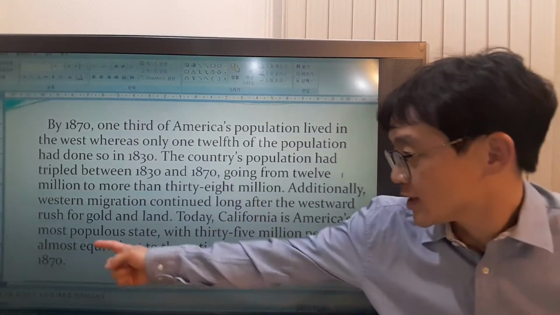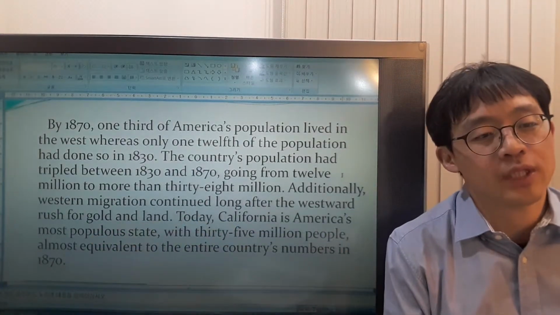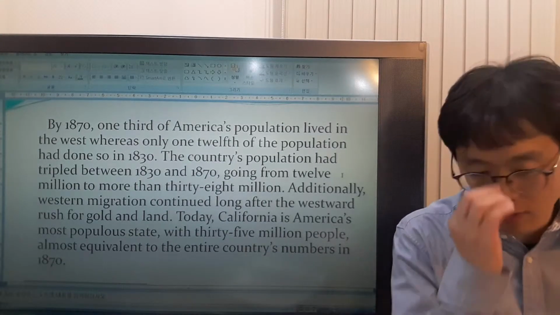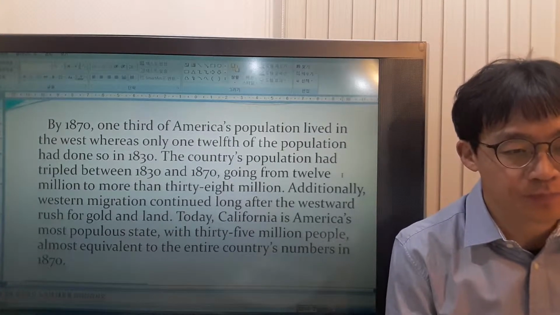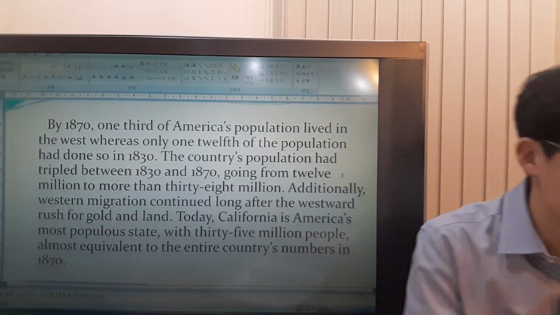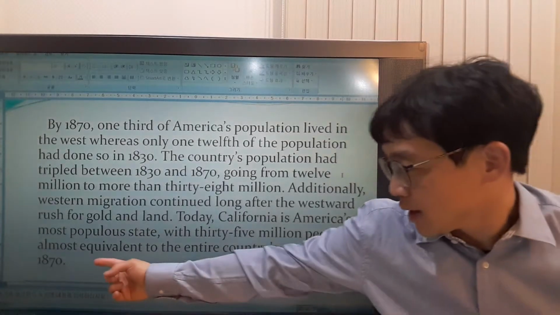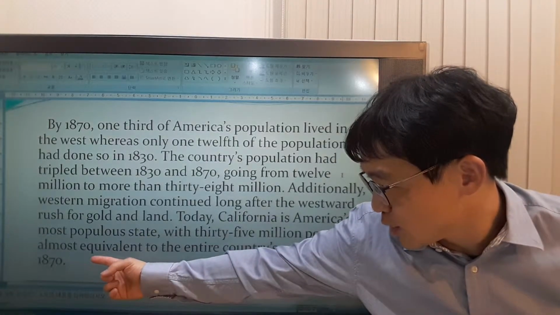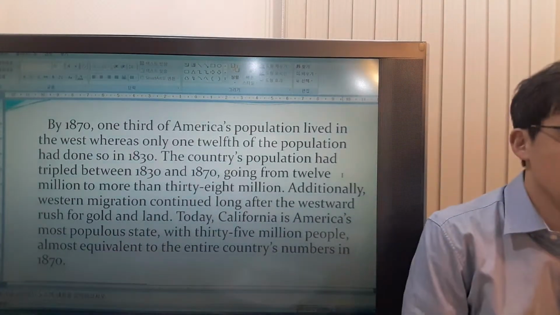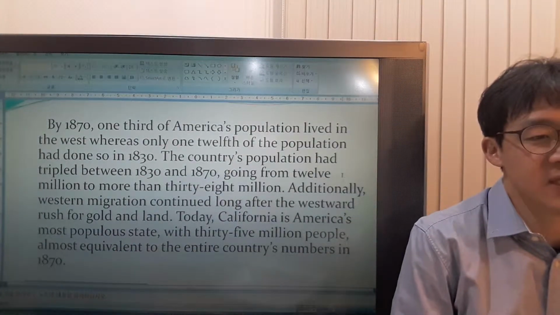Most populous state. What does populous mean? Populous means having the most population, the largest number of people. 35 million, and this is equivalent. What does equivalent mean? Equivalent means having the equal value, all right, to the entire country's numbers in 1870.